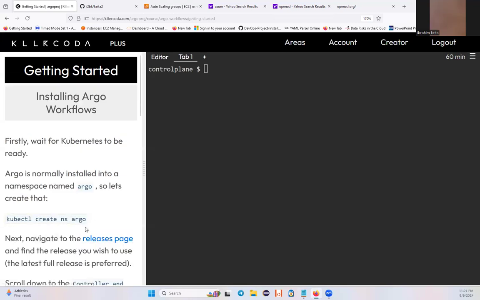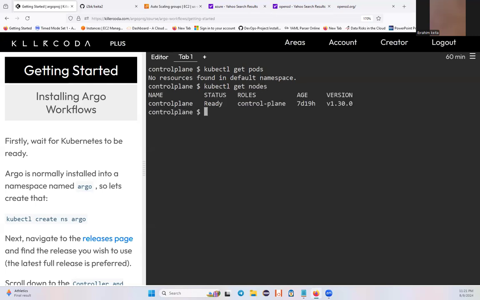This is the kubectl command, right? If I say kubectl get pod, I don't have any pod. Kubectl get node, I got the control plane, right?